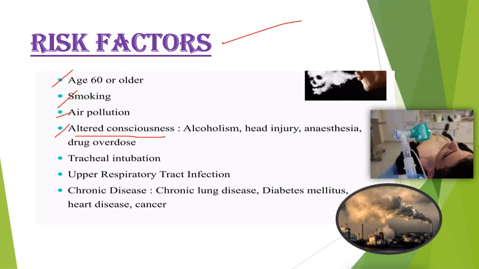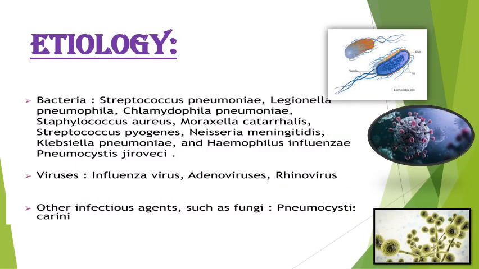Then tracheal intubation, and upper respiratory tract infection: improper treatment of an upper respiratory tract infection will lead to lower respiratory infection and then pneumonia. Then chronic diseases such as chronic lung disease, diabetes mellitus, heart disease, and cancer also lead to pneumonia.